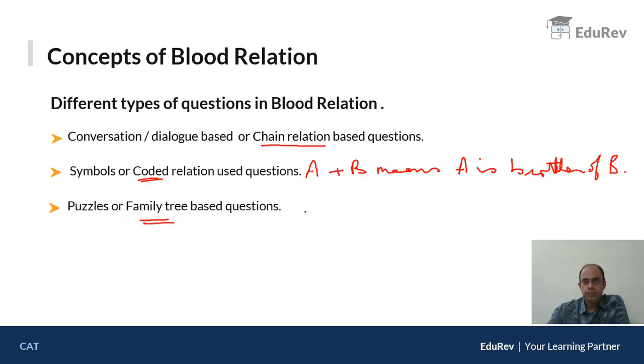Third, the most important is puzzle or family tree based questions. Here a paragraph is given to you, with more than 4 or 5 persons and different relationships defined. Then some questions are asked on that, and you need to make a tree, analyze those relationships and then answer the questions. These are the three types of questions that come in blood relation.